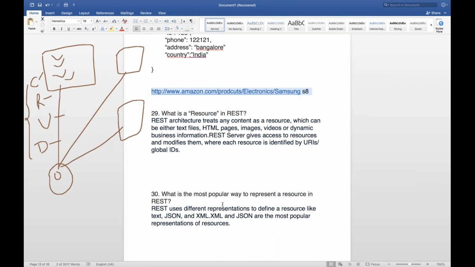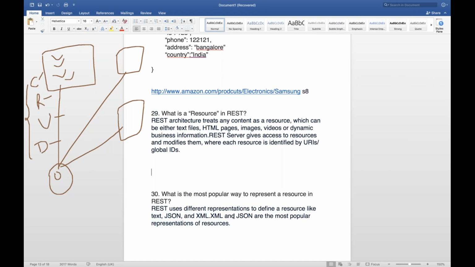So in REST we have different types of representations. We have JSON payload, we have text, we can pass the text also, we can get the text. We can pass the JSON payload, we can get the JSON payload. We have XMLs also. So these three are there, so it's your choice, either of them you can pass. XML and JSON are the most popular representation of the resources.